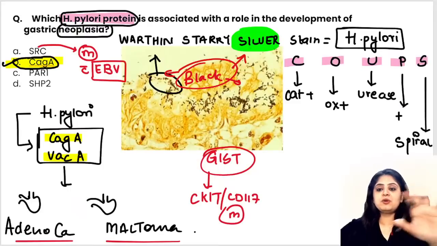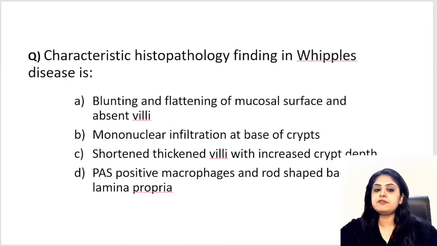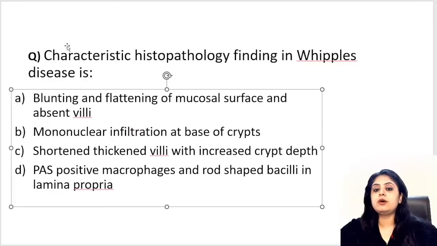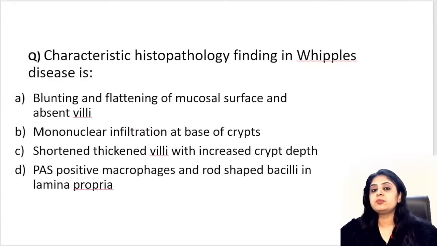I'm done with this super complicated slide. Simple H. pylori and everything that you had to know about it. Let's move on to another question, which is an all-time favorite. So here they've asked you what is the characteristic histopathology finding that you see in Whipple's disease. I can switch this around because now it must be visible. Characteristic histopathology finding in Whipple's. I've always told you, you have to learn that one word or one sentence which is very, very simple. Yes, I've got the answers.